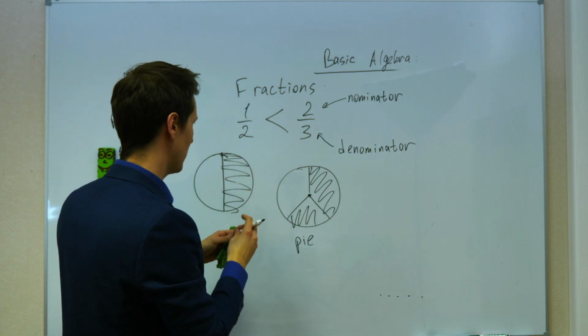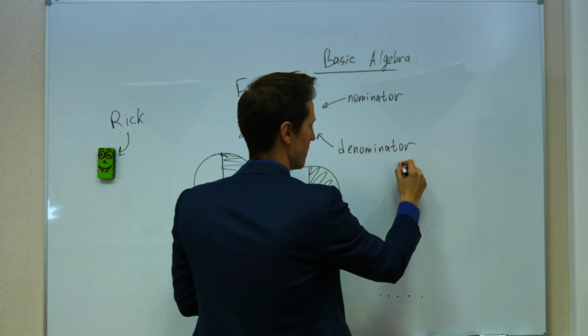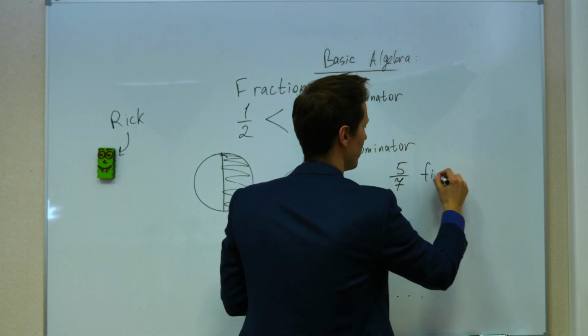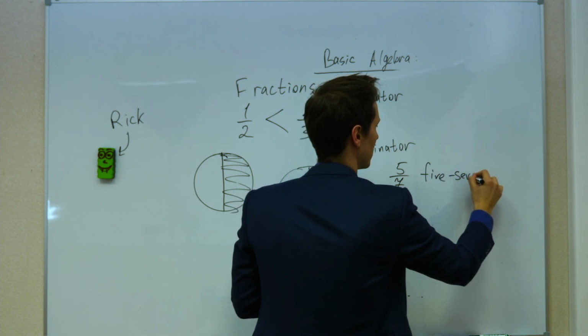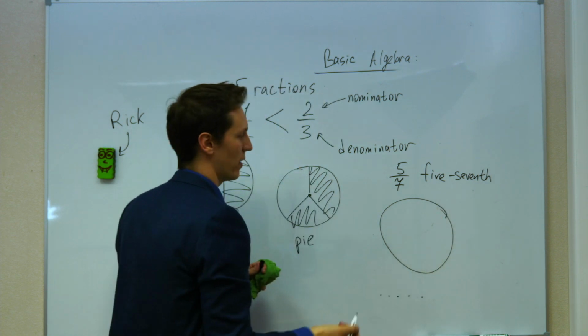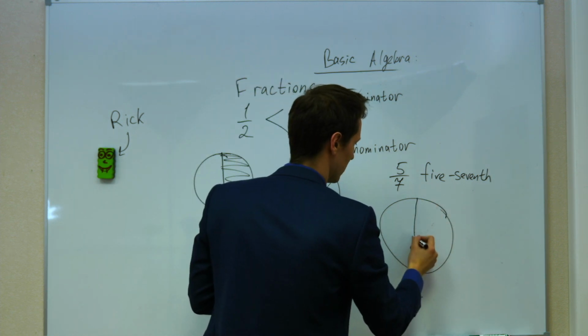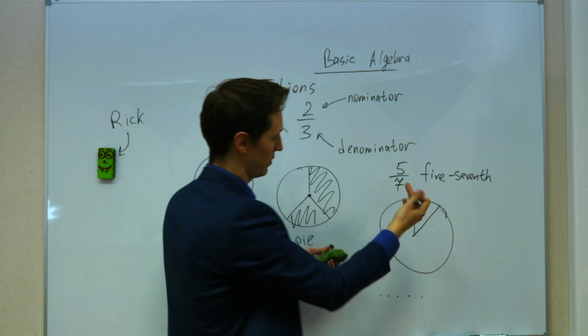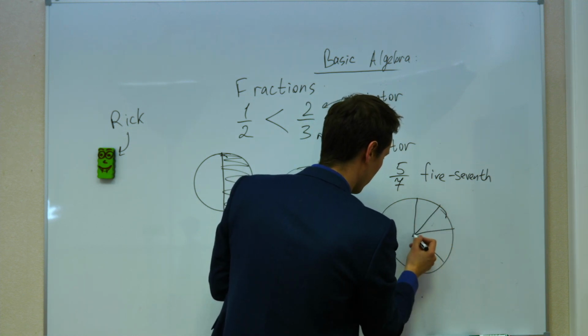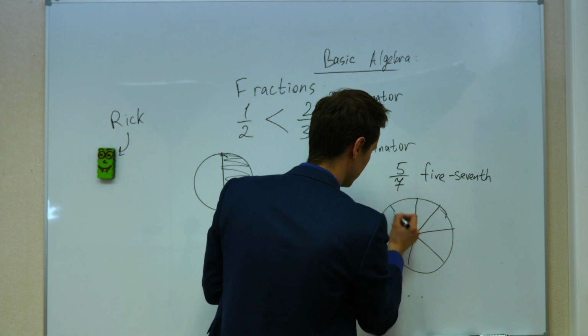So let's say we want to draw 5/7. How much is that? You take the whole pie and you divide it into 7 parts. So they should be equal, but I'm not that good at drawing. So let's say 1, 2, 3, 4, 5, 6, 7.